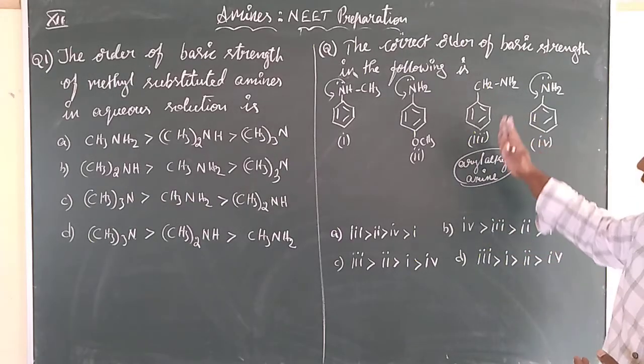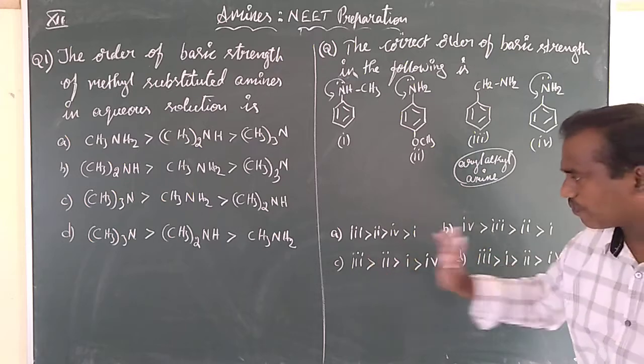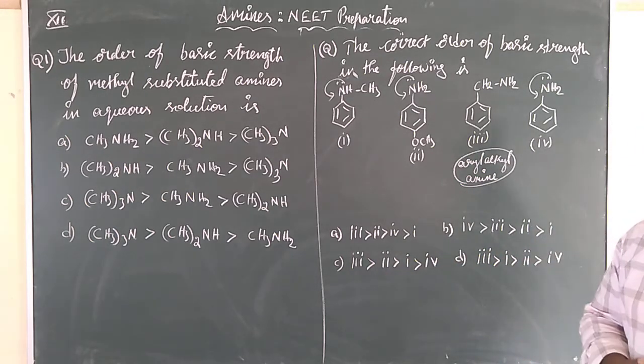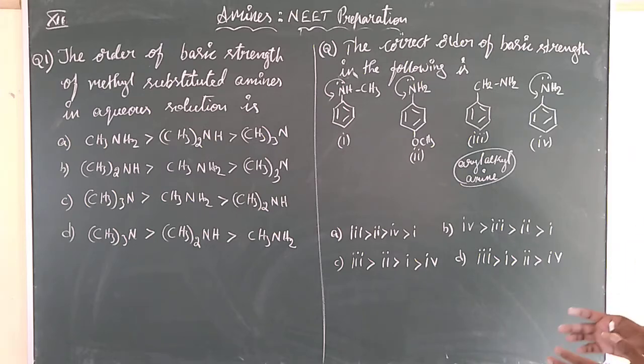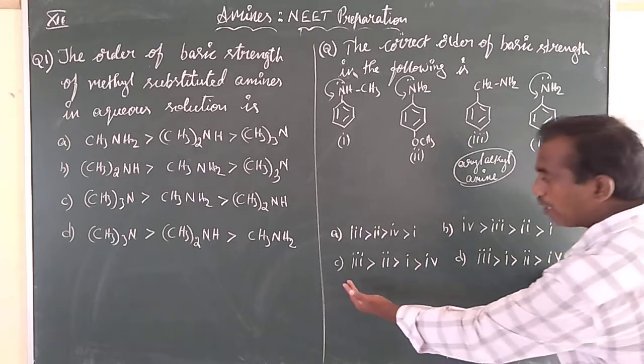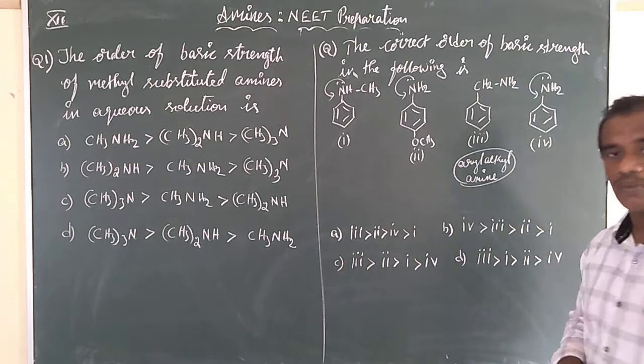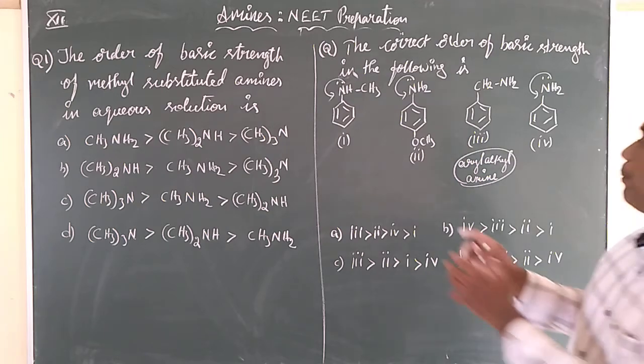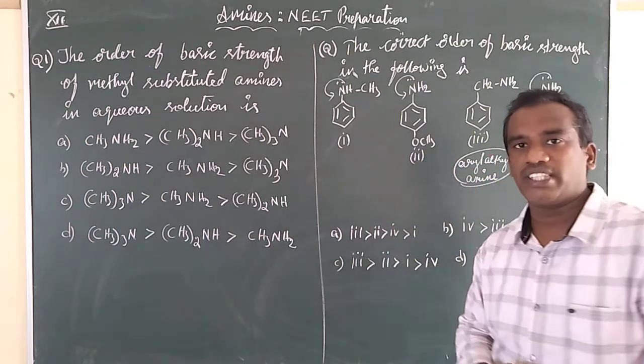Top priority is aryl alkyl amine. That's option 3. And least priority is option 4 because it does not have any donating groups. So 3 is the starting, 4 the least. Now you are in a dilemma to find two options, option C and option D. Now your priority goes among these two, which is more basic.